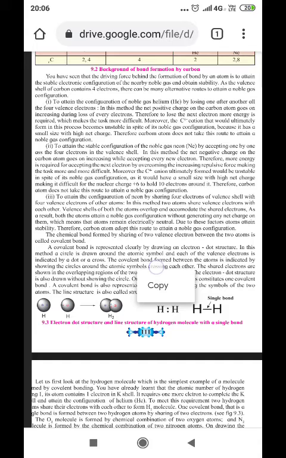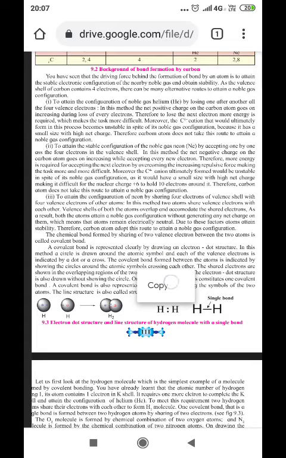Moreover, the C4 minus anion ultimately formed would be unstable in spite of noble gas configuration, as it would have a small size with a high net charge, making it difficult for the nuclear charge plus 6 to hold 10 electrons around it. Therefore, the carbon atom does not take this route to attain the noble gas configuration.